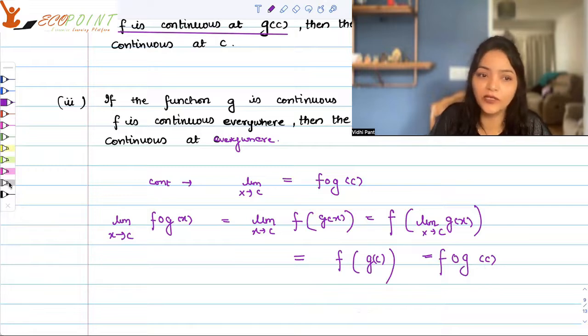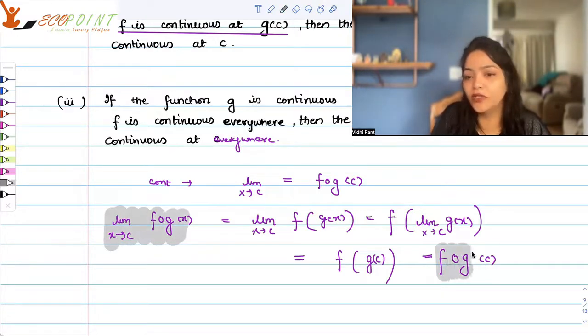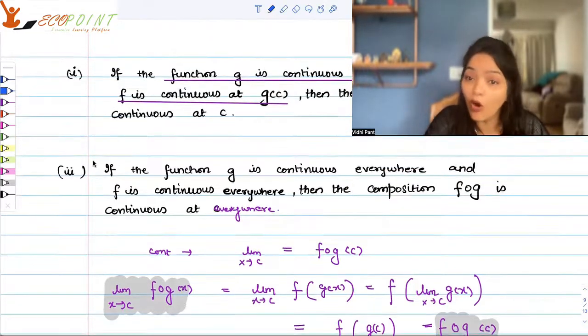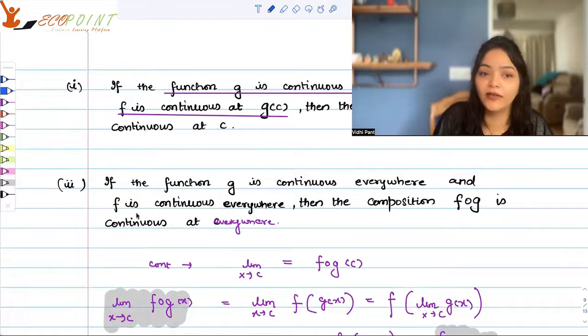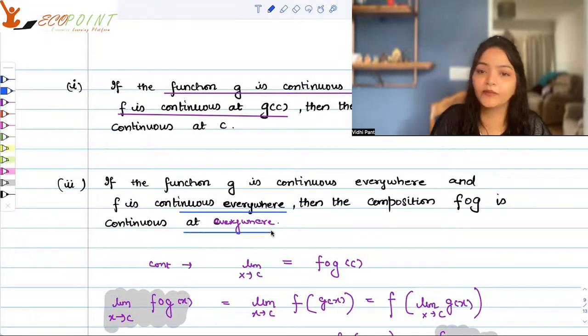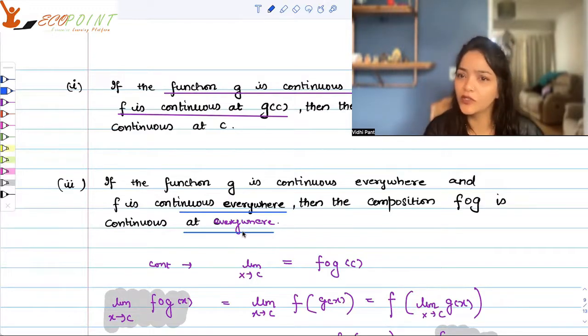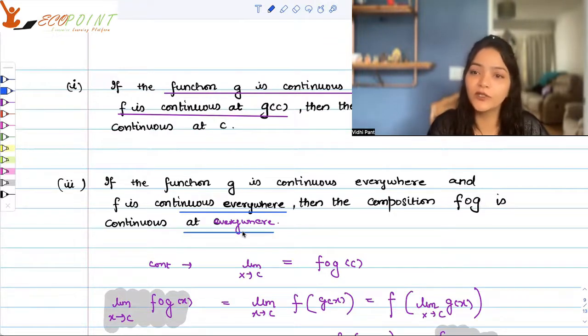So what we wanted, we have proved that the limit is equal to the functional value at c. And if it is happening for all c's everywhere, then it's going to be continuous everywhere. So if the two functions are continuous everywhere, the composition will be continuous everywhere. Composition of two continuous functions is continuous, but not the other way around.